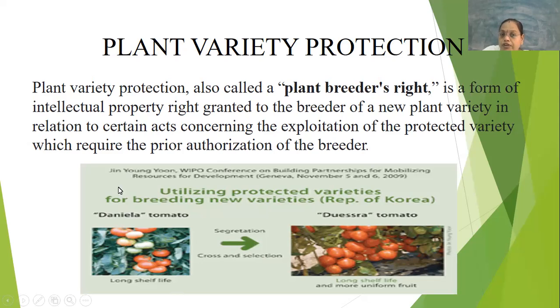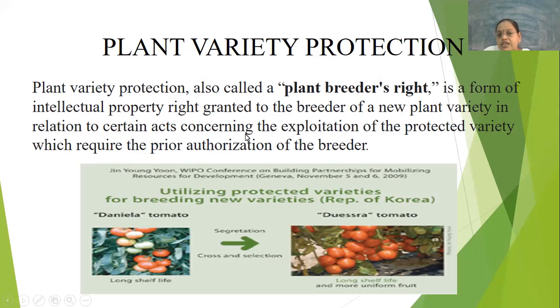So it is a form of an intellectual property right which is granted to a new plant variety, in relation to the act concerning the exploitation of the protected variety, which requires a prior authorization of the breeder. So the plant variety which is discovered or newly synthesized will have an owner.